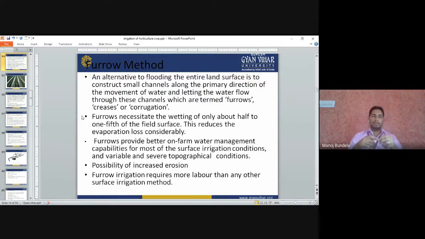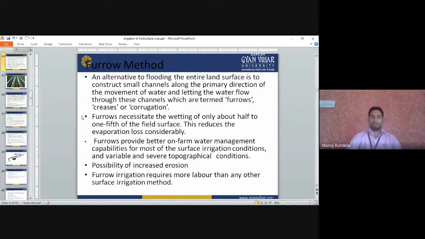In the furrow method, soil erosion is not there because we are preparing the bunds: one bed, then one bund, then one field, and so on. So the loss of water is very less, and we have to apply the water according to the requirements of the plant.